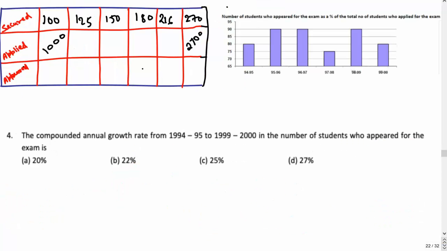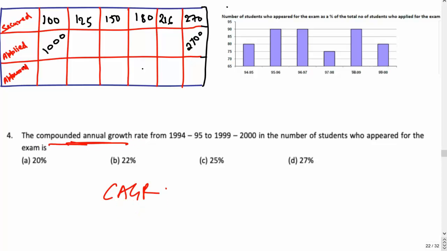This last question is the toughest question of this caselet. Whenever a question like this comes, when you have done three of the questions very nicely, you are stuck over here, because of compounded annual growth rate, CAGR. Many of you would have remembered some formula, but let's try to see if we can solve this question a little bit smartly and faster.